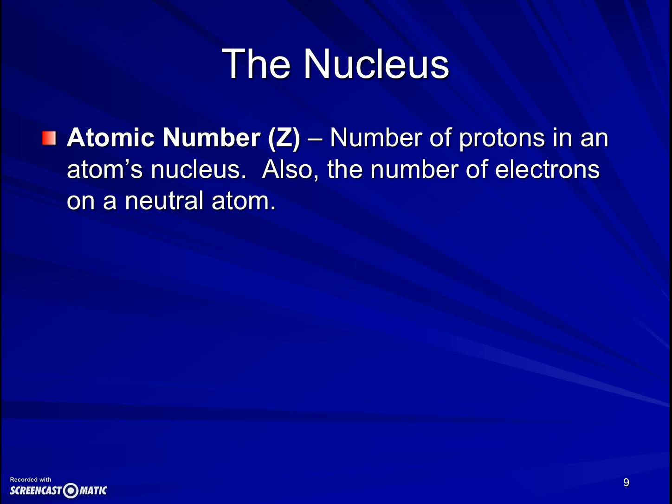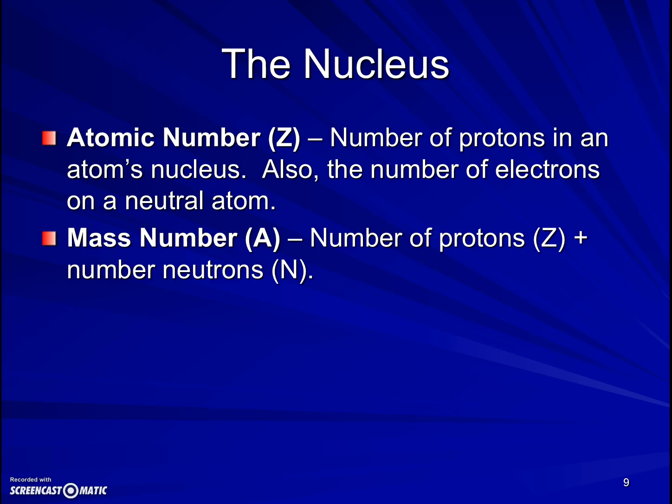Now, what we know about the nucleus today is that the atomic number, we give that the letter Z, is the number of protons that are there in the nucleus, the number of positively charged particles. They are almost 2,000 times as heavy as an electron, but they have the same amount of charge as an electron. It's the opposite charge, so we call it positive, and we call the electron's charge negative, but it's the same amount of charge, just opposite direction.